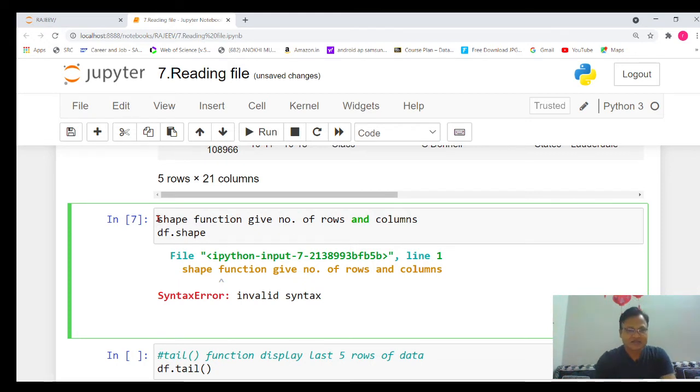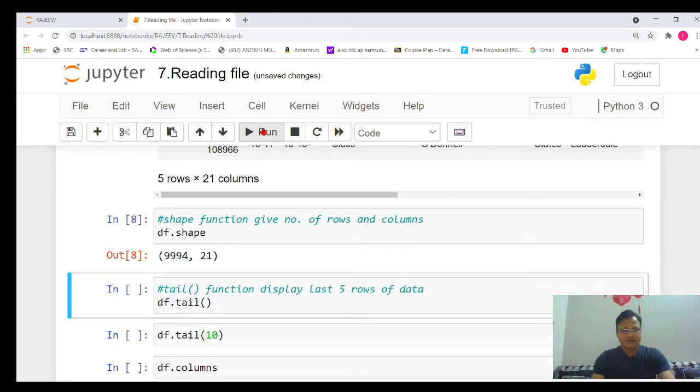Let's see. If I do not make that line a comment, it gives an error, invalid syntax, meaning there is no such syntax available in Python. So learn that part also. It's good that it happened by chance. To avoid that error, we will use the hash symbol. Now you can see the color has changed. Now it's a comment. Let's execute it.